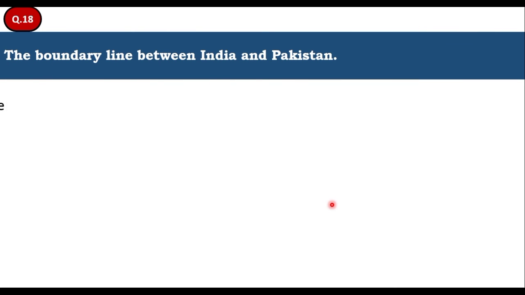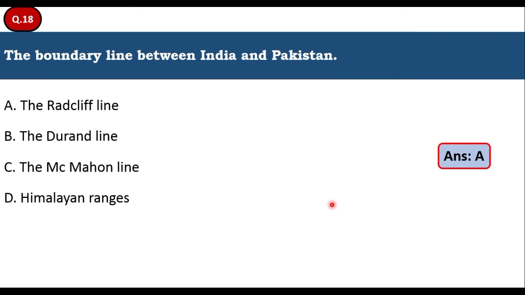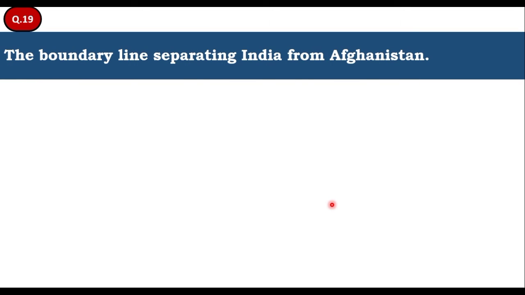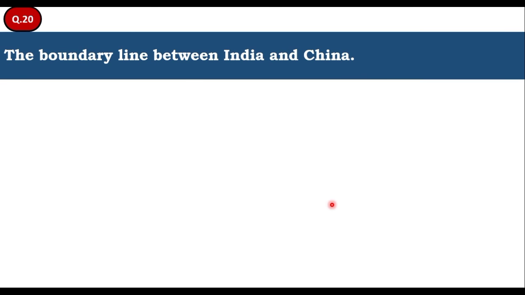The boundary line between India and Pakistan: whether it is Radcliffe Line, Durand Line, McMahon Line, or Himalayan ranges. Yes, it is the Radcliffe Line. Option A is the right answer. The boundary line separating India from Afghanistan: Radcliffe Line, Durand Line, McMahon Line, Himalayan ranges. Yes, it is the Durand Line that separates India and Afghanistan. The separation between India and Pakistan is the Radcliffe Line, and the separating line between India and Afghanistan is the Durand Line.